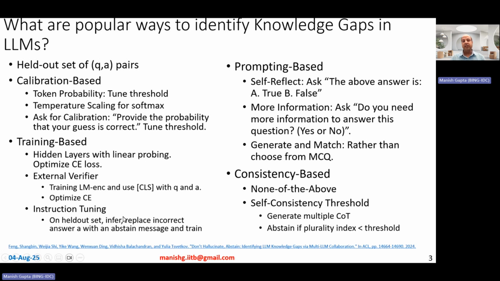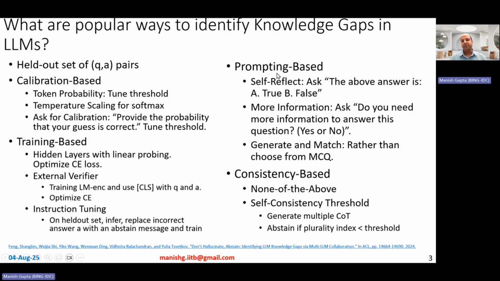Instruction tuning. So essentially, again, what you could do is you have a held out set. On the held out set, you could do instruction tuning for the original large language model itself. Now, while doing instruction tuning, what you could do is to first just infer as it is from the large language model and let it generate an answer. If it comes up with the right answer, well, use the same answer to do instruction tuning. But if it screws up and comes up with the wrong answer, then you replace the wrong answer with an abstain message saying, hey, sorry, I cannot answer this question or something like that. Right. And then you do instruction tuning on this held out set where correct ones you don't touch at all. Incorrect ones you replace the wrong answer with the abstain message. Okay. So those are the training-based methods.